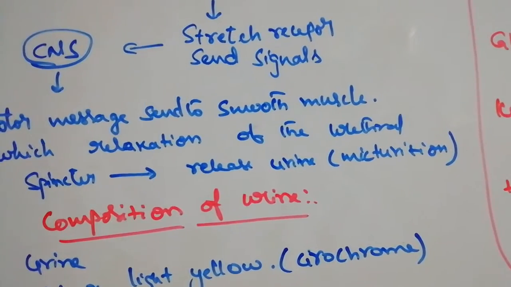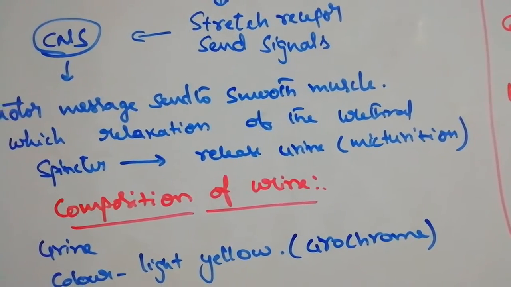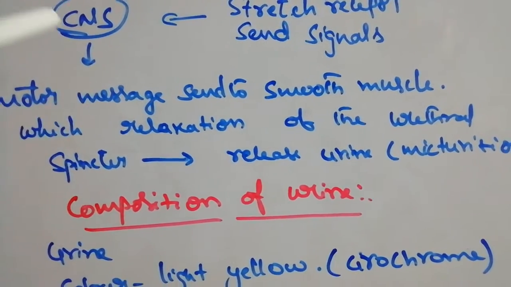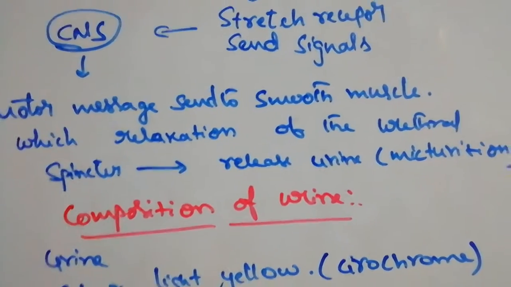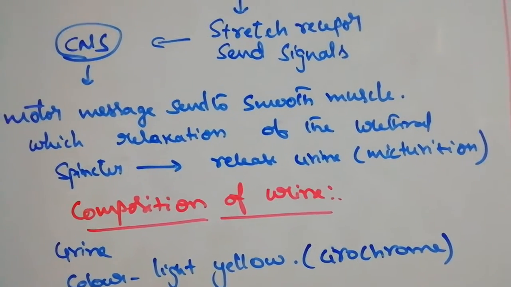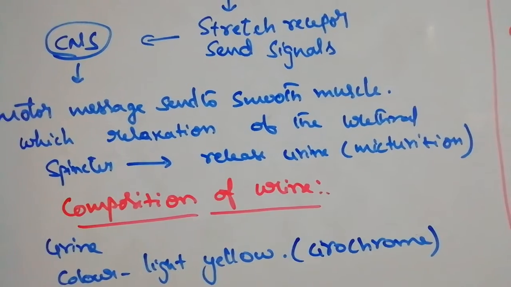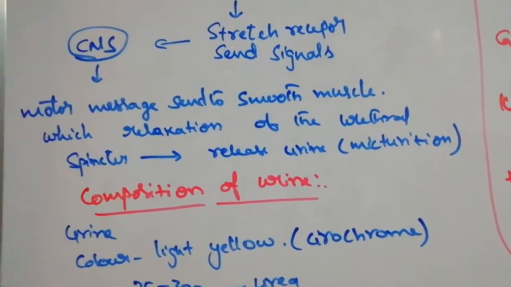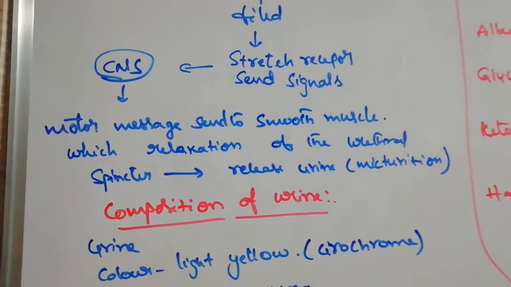When we wish to release the urine, we can pass the urine. The internal urethral sphincter is smooth muscle, that's why it is under the control of the CNS. The external urethral muscle is in our control. It is voluntary. So once relaxed, urine will be released. This is called micturition. Micturition means releasing of urine.